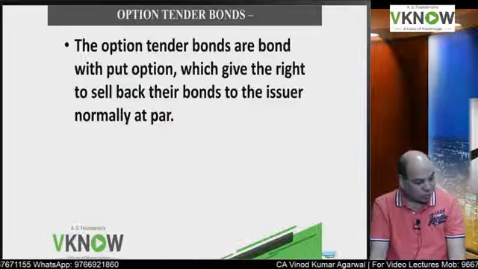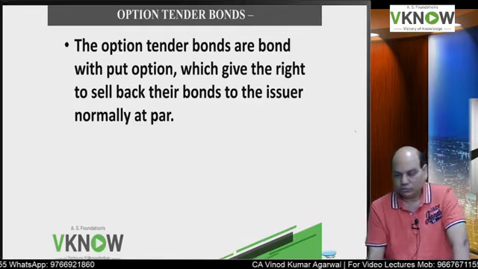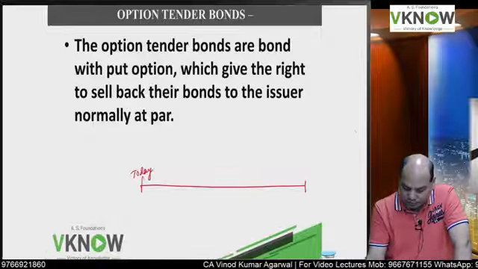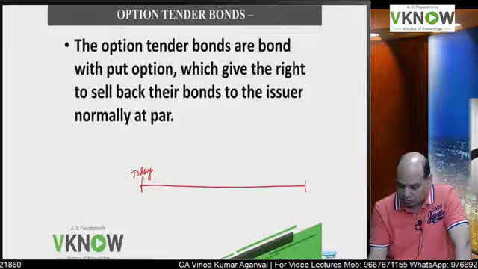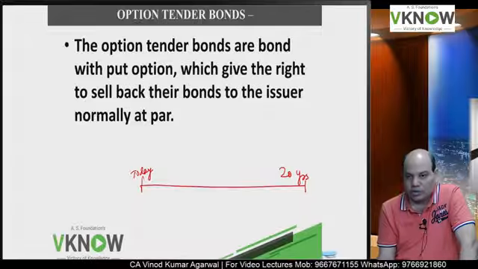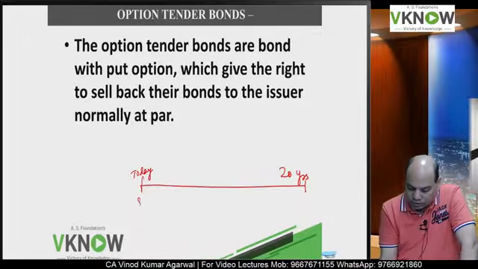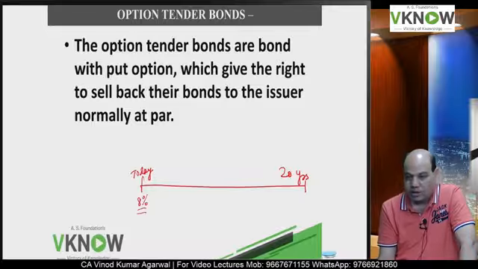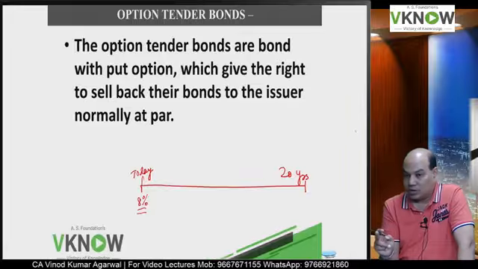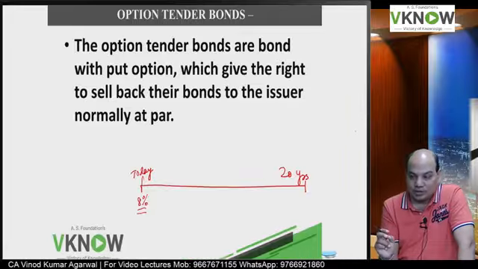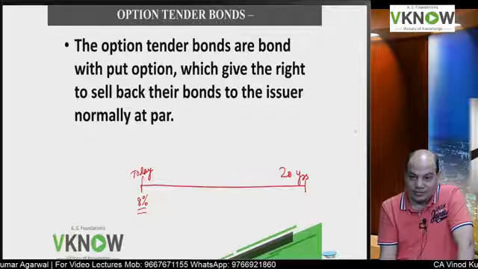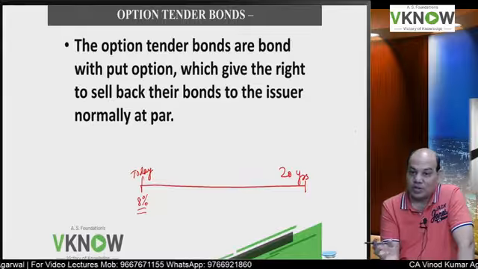Now next is option tender bond. Suppose a bond is issued for 20 years. Today maturity is 20 years, right? You have invested in the bond. Today when the investment was made, the interest rate was 8%, which means for the next 20 years you will get 8% interest. But the investor is thinking in future interest rate can rise. Yes or no? And I will be stuck with 8% interest.